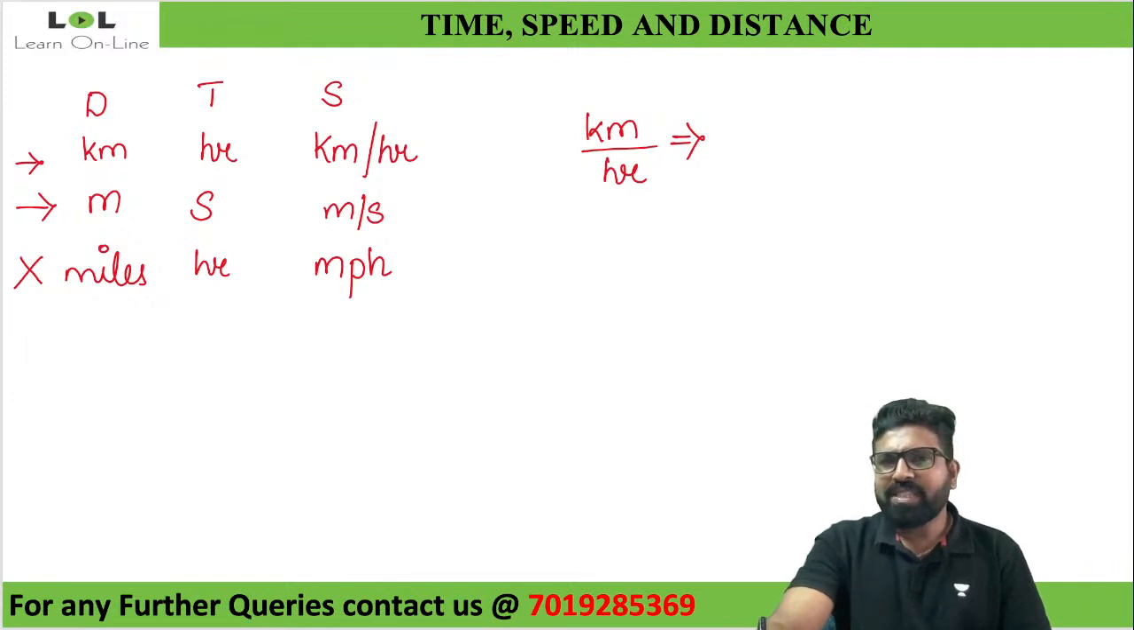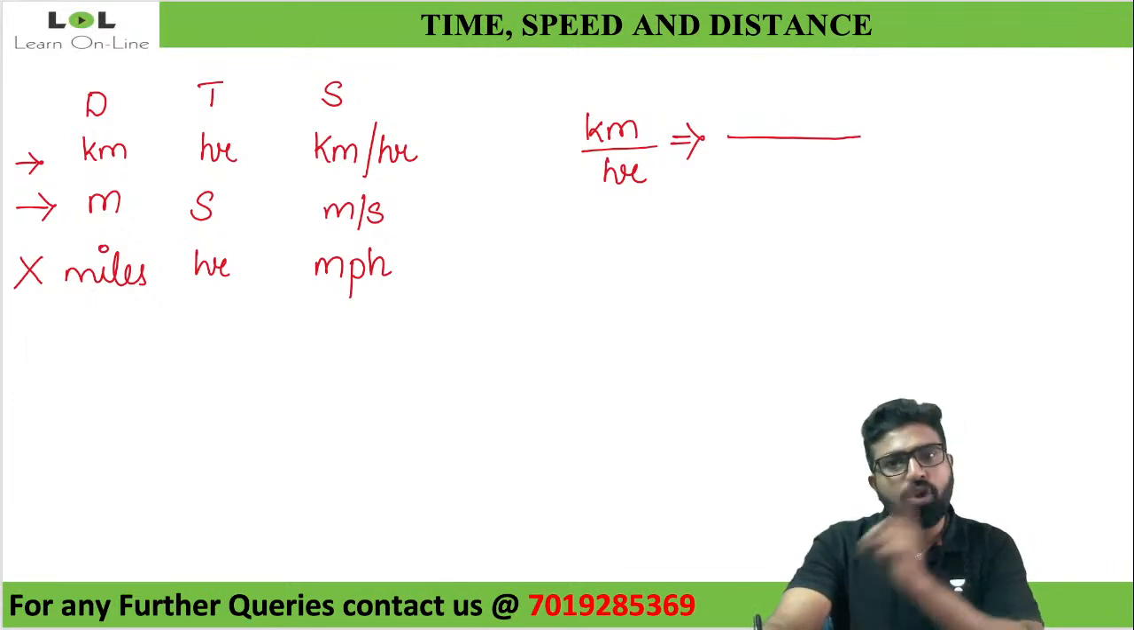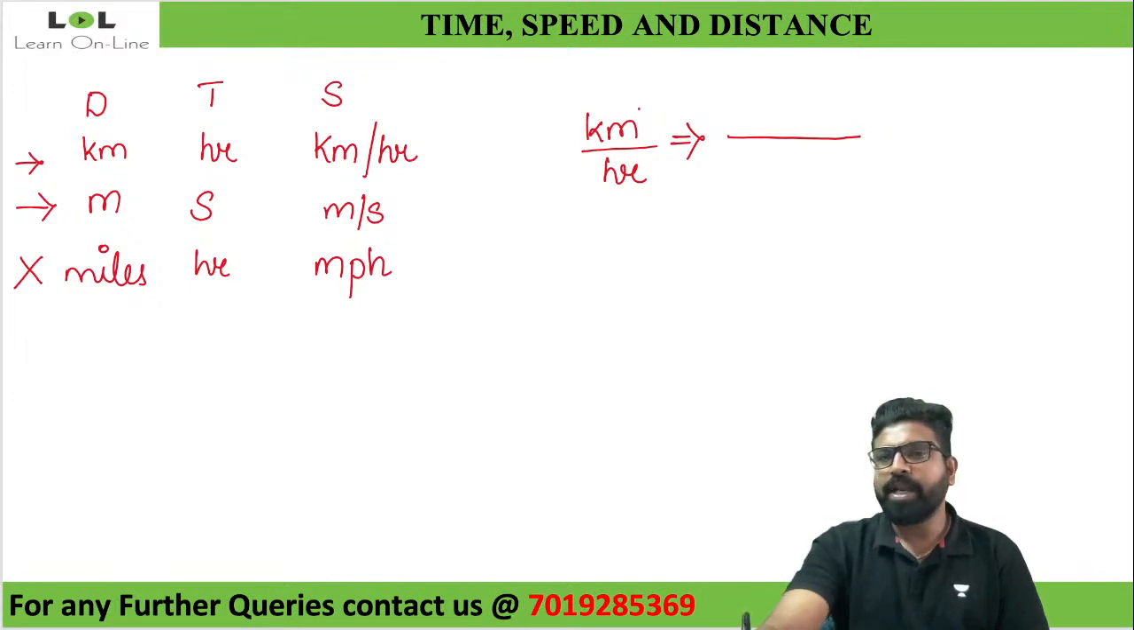Whenever I see kilometer per hour, can you tell me how many meters form a kilometer? Because I need to convert kilometer per hour into meter per second. So first thing, I need to convert this kilometer into meter. So can I tell that 1000 meters is equal to 1 kilometer?